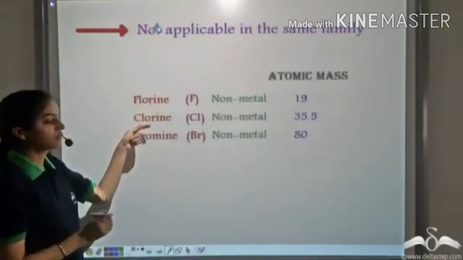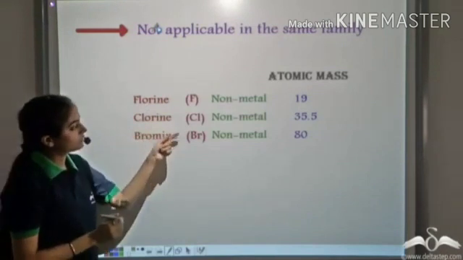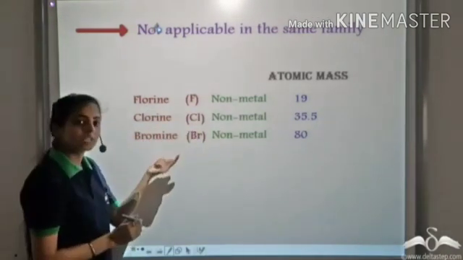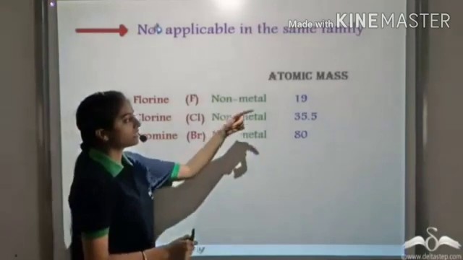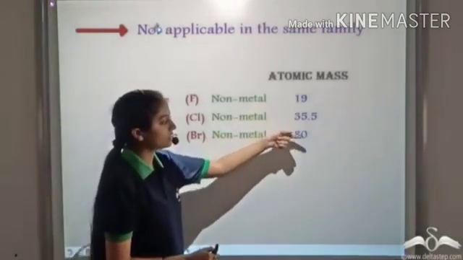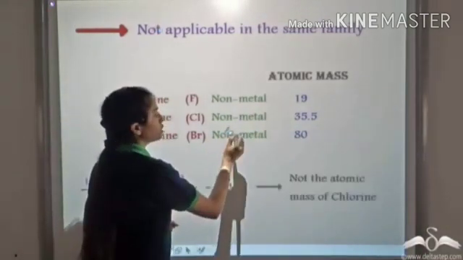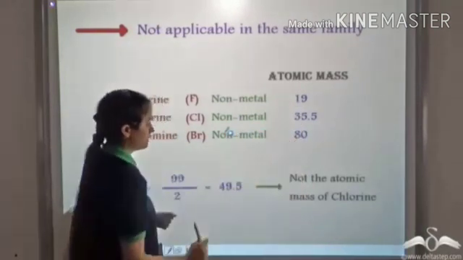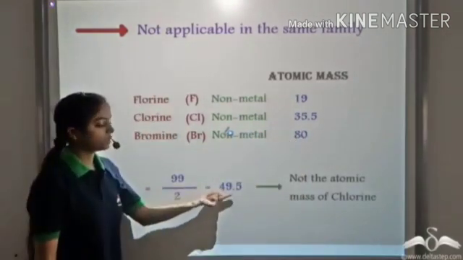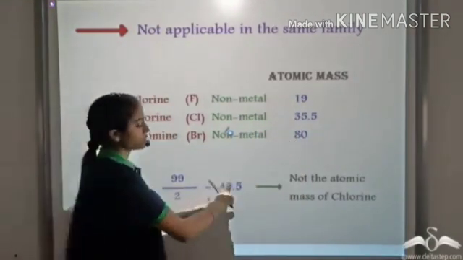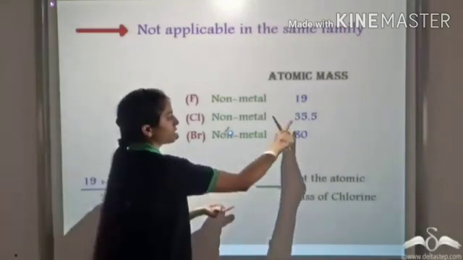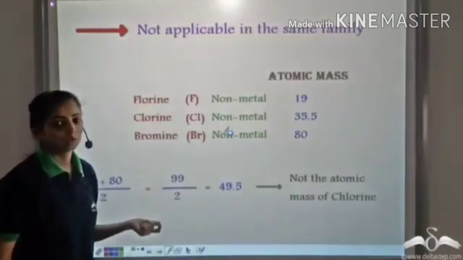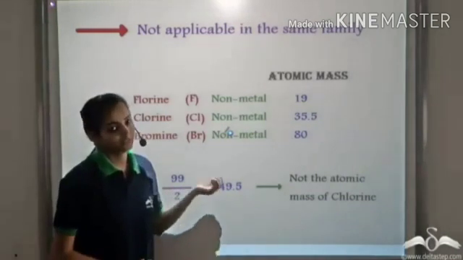Fluorine belongs to the same family of elements. The three of them are nonmetals and they show the same appearance and reactions. He continued the process. He arranged them in increasing order of atomic mass, took the average of the first and the third element. It came out to be equal to 49.5, which was not equal to the atomic mass of fluorine. Hence, his law, Döbereiner's law of triads, failed.